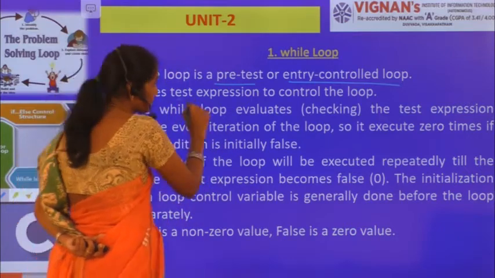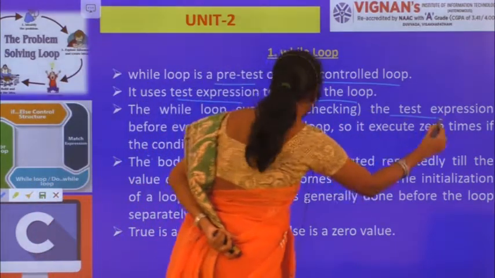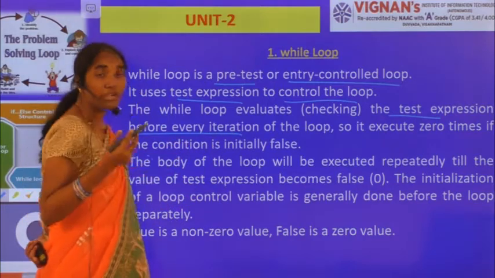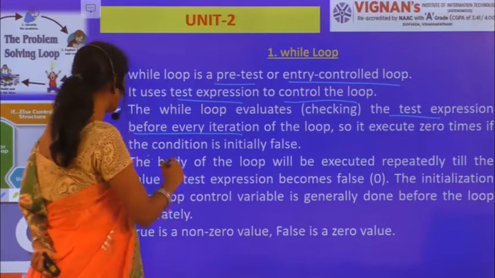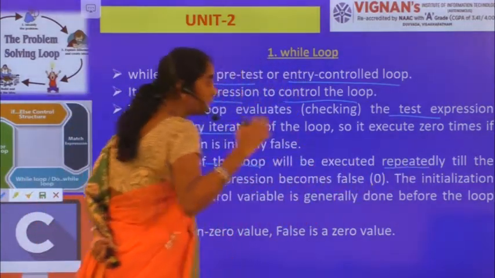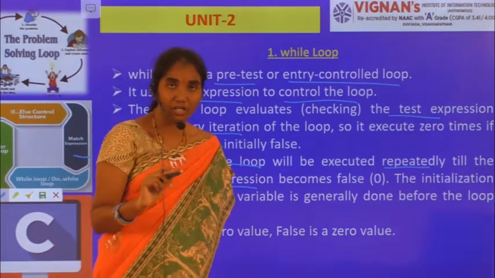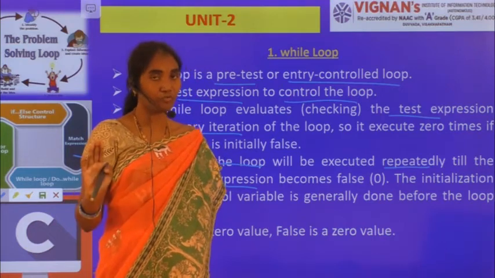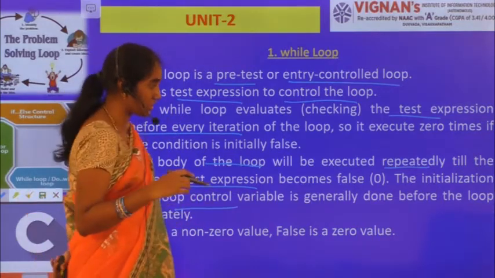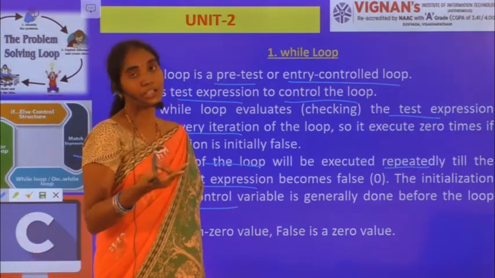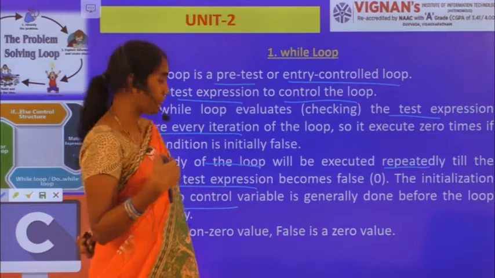Now it uses a test expression to control the loop. The while loop evaluates the test expression, nothing but your condition, before entry of the iteration of the loop. If the condition evaluates to true, then only the loop will be executed. The body of the loop will be executed repeatedly till the value of the test expression becomes false. If the condition evaluates to false, then only it will come out of the while loop. The initialization of a loop control variable is generally done before the beginning of the while loop. Before the beginning of the loop itself, I need to do the initialization of the loop variable.